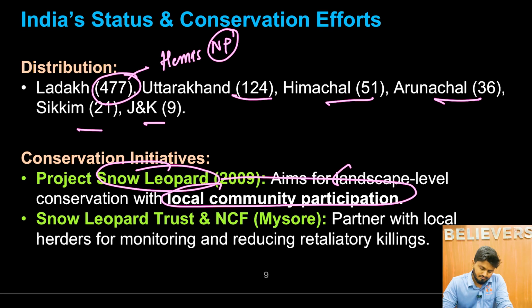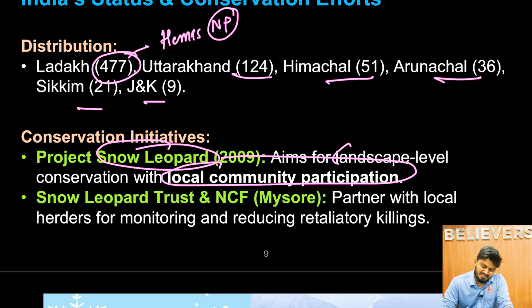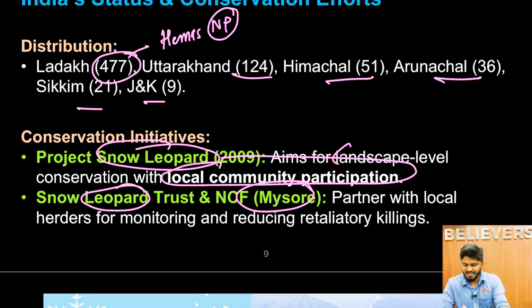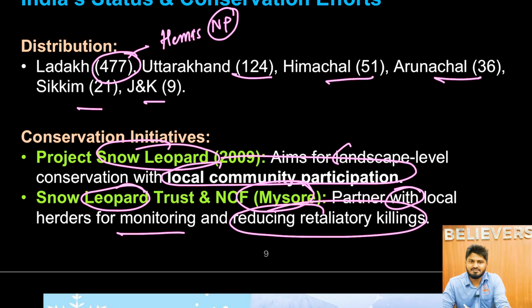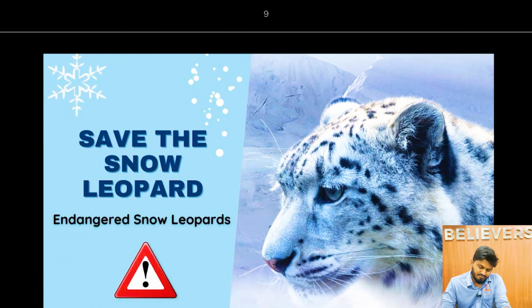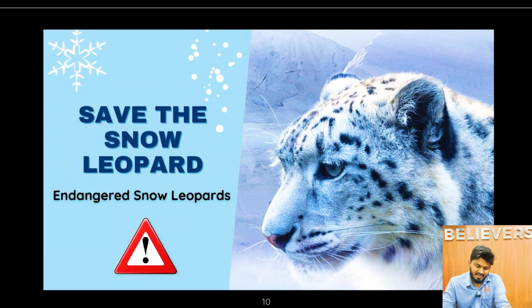Then Snow Leopard Trust and NCF, which is found in Mysuru. Very interesting fact, because where is Mysuru and where are snow leopards found? There is a large gap, but despite that, Snow Leopard Trust and NCF is present in Mysuru. You have to remember this particular fact. They partner with local herders for monitoring and reducing retaliatory killings. Next, Save the Leopard, endangered snow leopard.